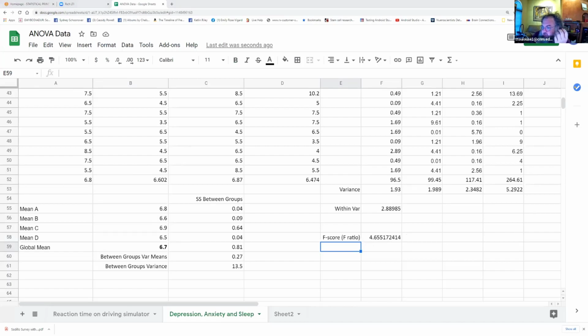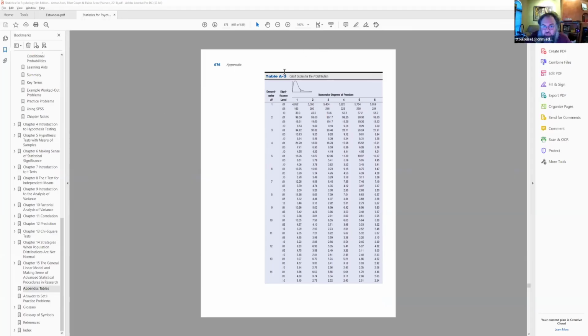And what we would do then, we come over to the F distribution, and we're going to be doing the same thing. We have to look up what our significance cutoff is going to be. But now we have 2 degrees of freedom to worry about. We have what's called the denominator degrees of freedom and the numerator degrees of freedom. The numerator degrees of freedom is the between group degrees of freedom.